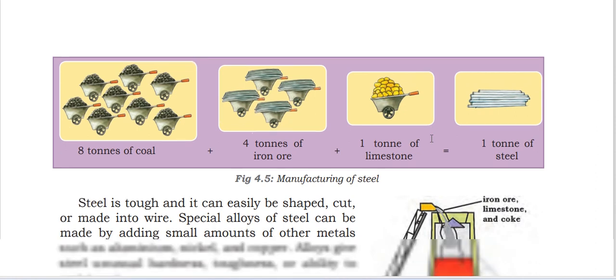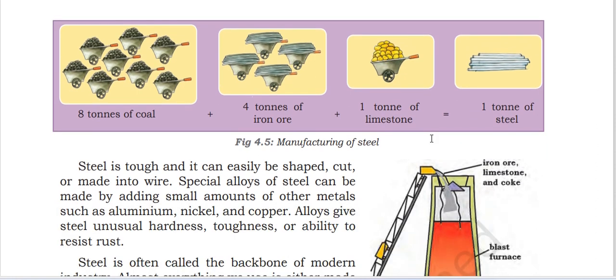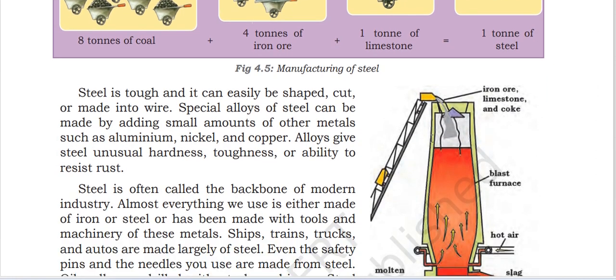Eight tons of coal, four tons of iron ore, one ton of limestone produce one ton of steel. Steel is tough and it can be easily shaped, cut or made into wire. Special alloys of steel can be made by adding small amounts of other materials such as aluminium, nickel, copper. Alloys give steel unusual hardness, toughness or ability to resist rust.